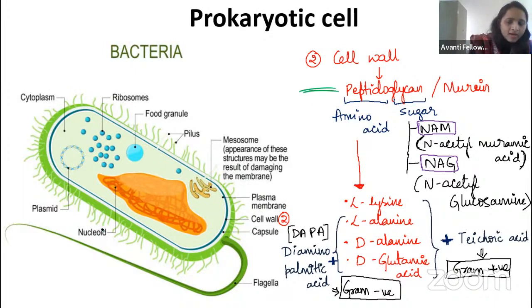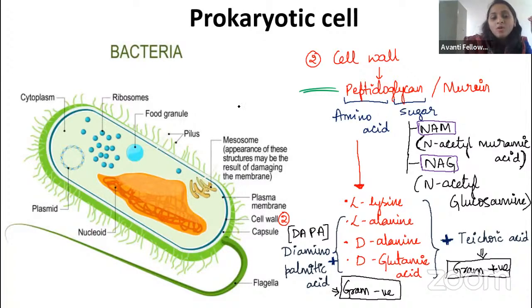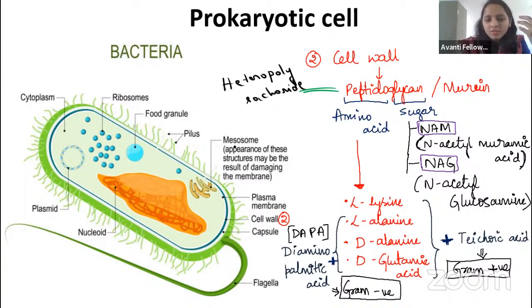Recall, guys, from the biomolecules. Peptidoglycan you have studied, that is a heteropolysaccharide. Right? When you studied the homopolysaccharides, you studied starch and glycogen, where all the units are made up of glucose. But here what happened? One unit is NAG and one unit is NAM. So it is made up of N-acetyl muramic acid and N-acetyl glucosamine.